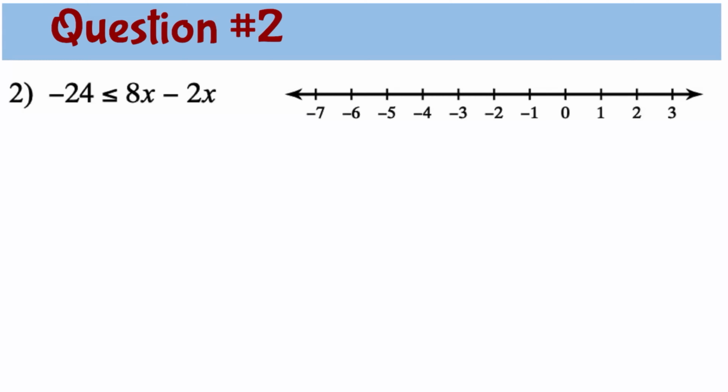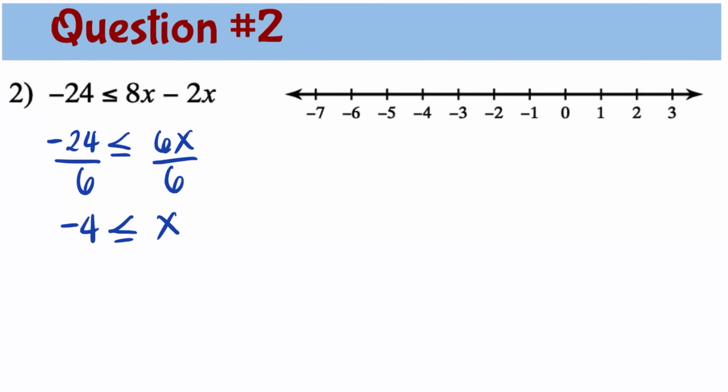Question number 2. Negative 24 is less than or equal to 8x minus 2x. In this problem, we will simplify first the right side, 8x minus 2x, which is 6x. So we now have negative 24 less than or equal to 6x. Now we need to divide both sides by 6. So negative 24 divided by 6 is negative 4, less than or equal to 1x.